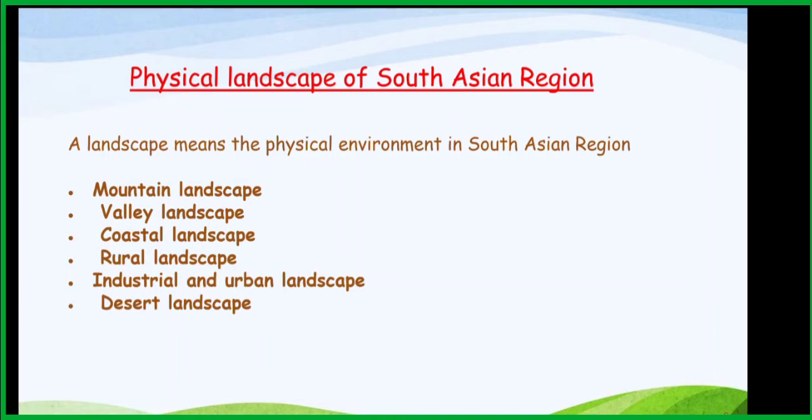We didn't learn rural, industrial and urban landscapes for Sri Lanka. You can't see a desert in Sri Lanka, but in our region we can see the desert.